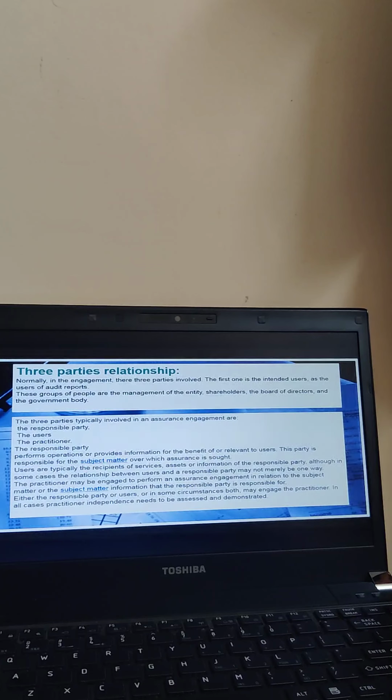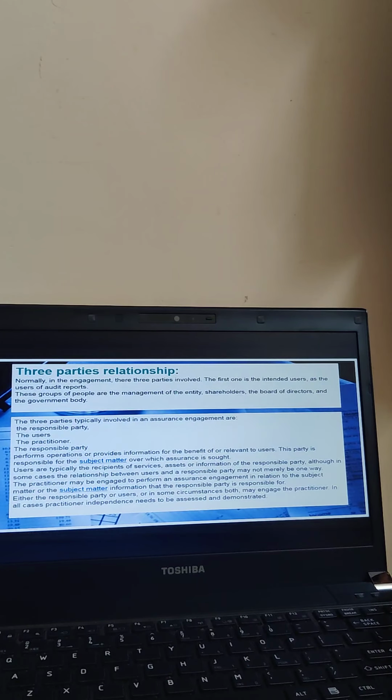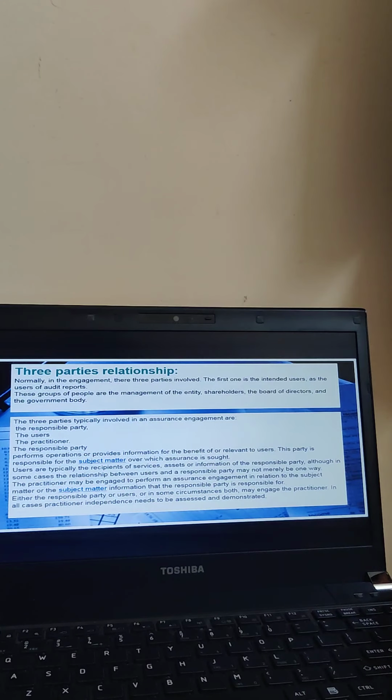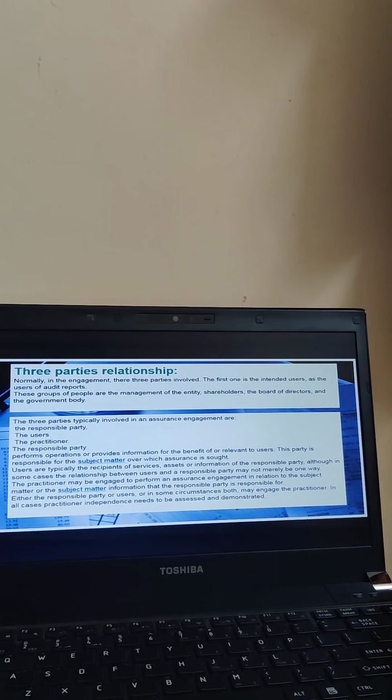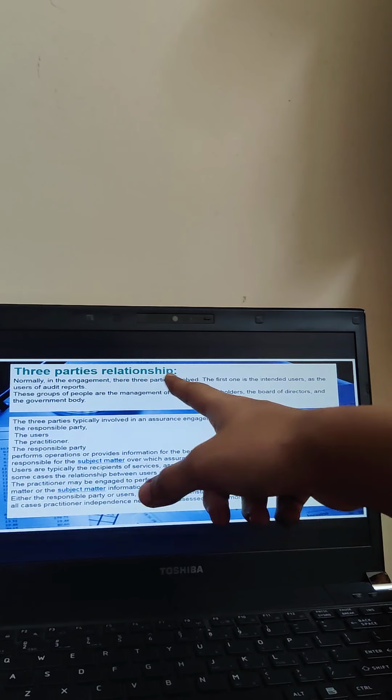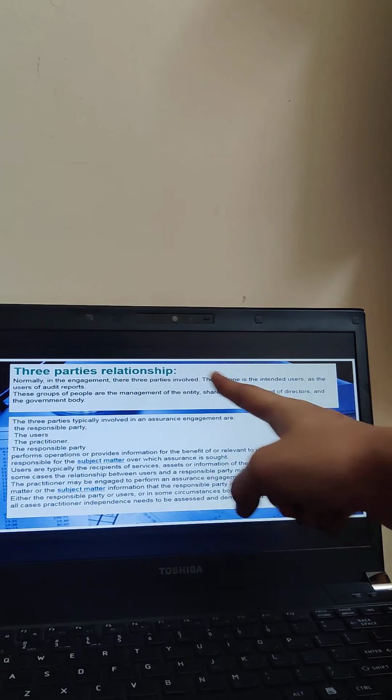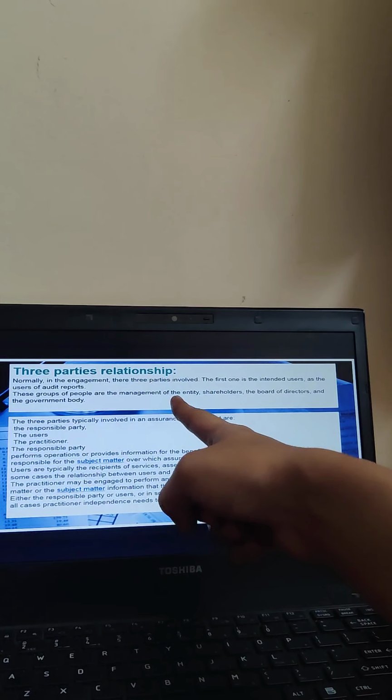Now moving on to the next slide, you have the 3 parties relationship. Now let's look into what this 3 parties relationship is. Normally in the engagement, there are 3 parties involved. Firstly is the intended user, the person who is using the audit report. Second, now who are involved in these intended parties? Basically, these are people who are from the management.